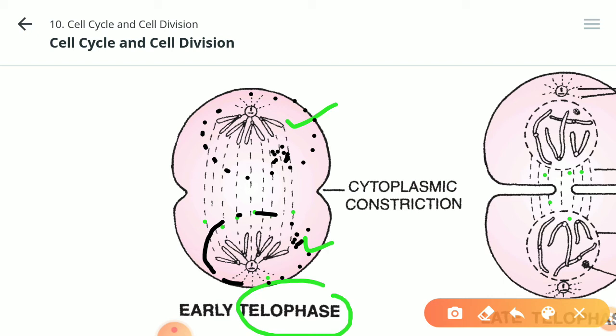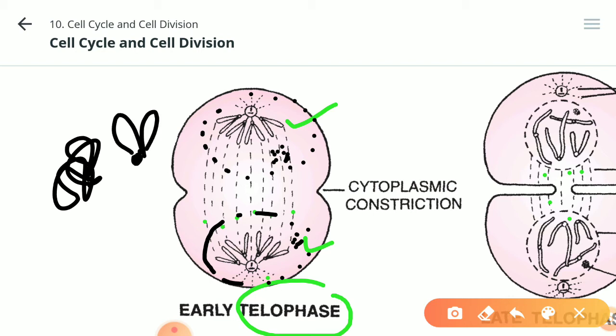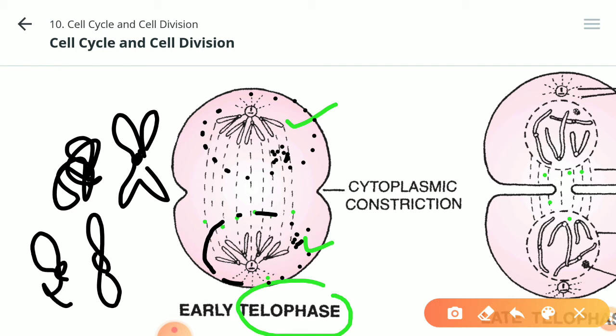And one more thing has happened in the prophase. In the prophase, the chromatin fibers which were uncoiled start coiling and thickening and start appearing as chromosome. तो यहाँ पे क्या होगा? Reverse of that. यहाँ पे we have a chromatid. So this chromatid starts uncoiling and again becomes the chromosome here.